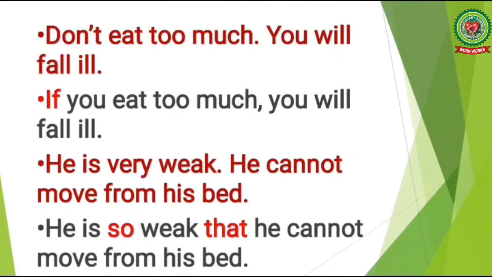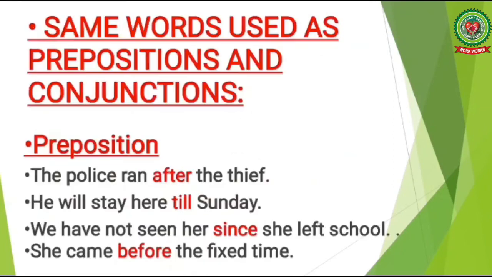I hope, children, you have understood the kinds of coordinating and subordinating conjunctions. Now there are some words used both as preposition and conjunction. Let's take up a few examples to understand how the same words act as a preposition as well as a conjunction. Children, what is a preposition? A preposition is a word that is placed before a noun or a pronoun to show its relation to some other word in a sentence.